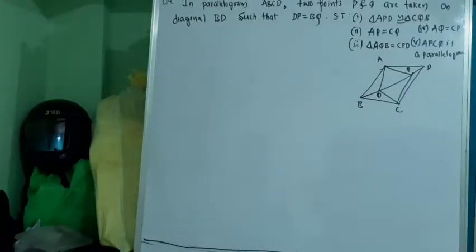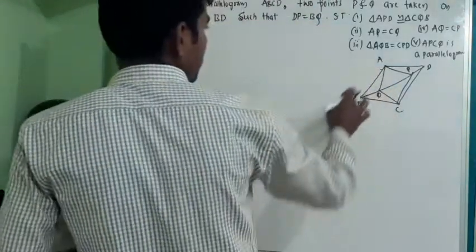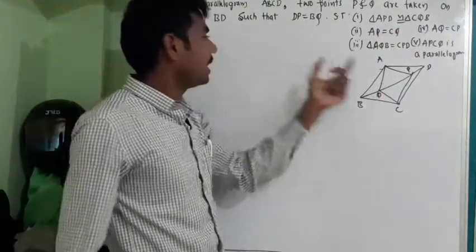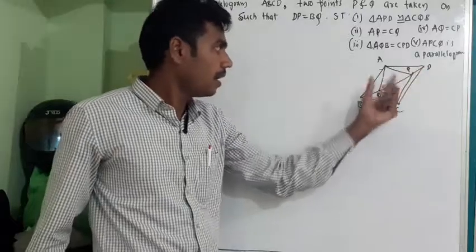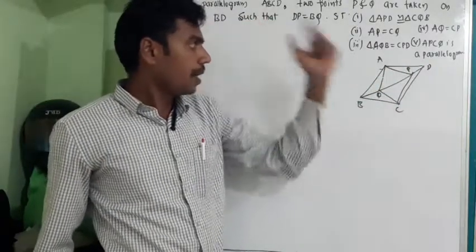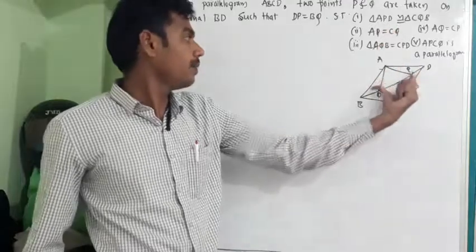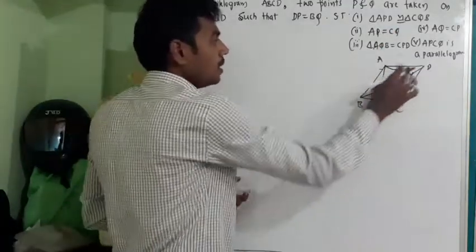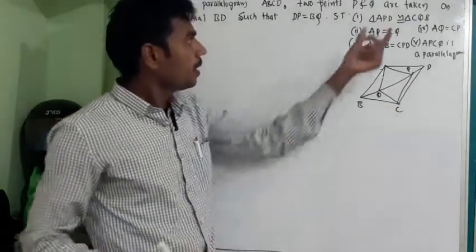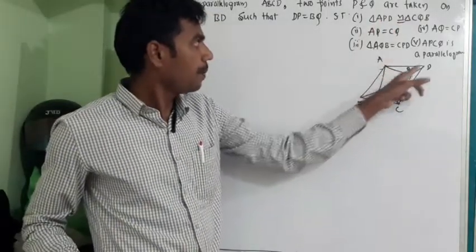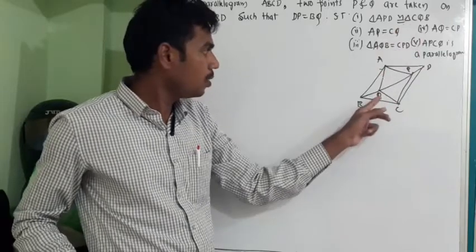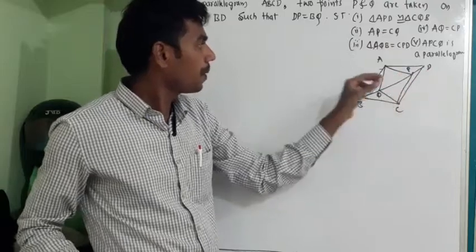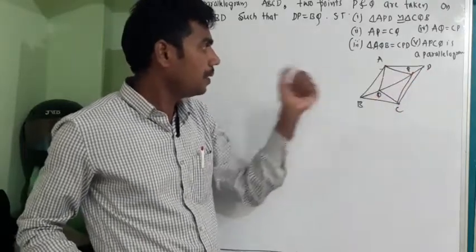So, ninth question. ABCD is a parallelogram. Two points P, Q are taken on diagonal BD, such that DP is equal to BQ. Show that triangle APD is congruent to triangle CQB, and AP is equal to CQ.